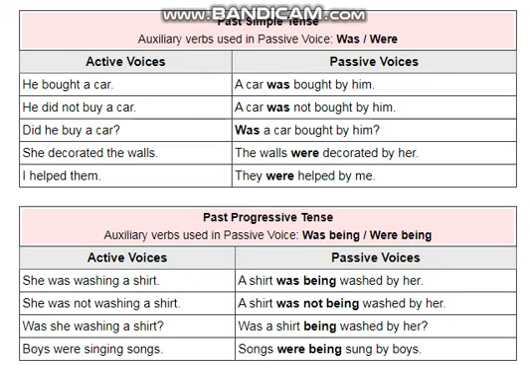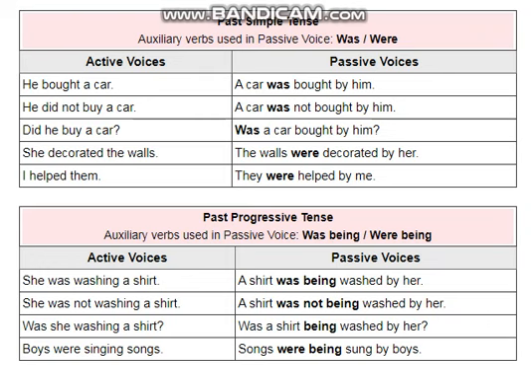Then by, and then him. Did he buy a car? Was a car bought by him? So here again you can see we have just changed it accordingly, and as you know, in interrogative sentences we have just the helping verb at the start of the sentence, so was would be at the start of the sentence. Was a car bought by him? She decorated the walls: the walls were decorated by her. As you can see, the walls are plural here, so we have applied this helping verb were here.